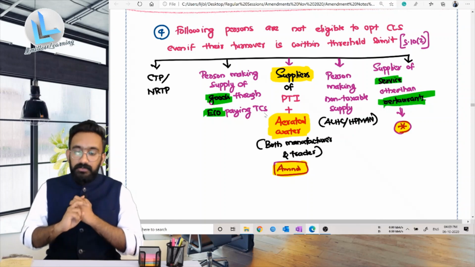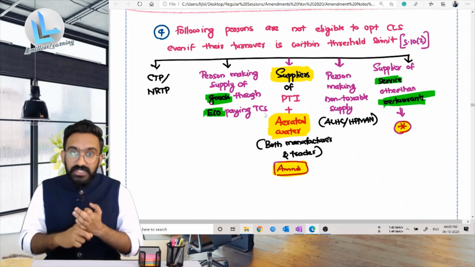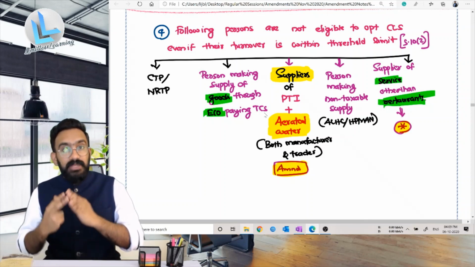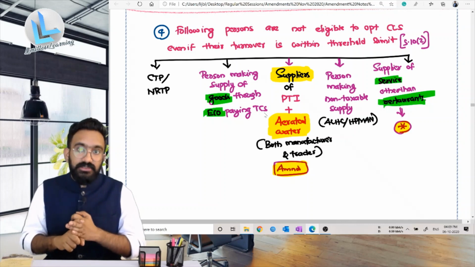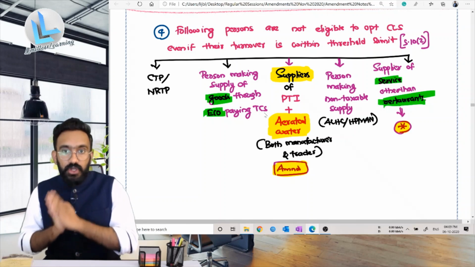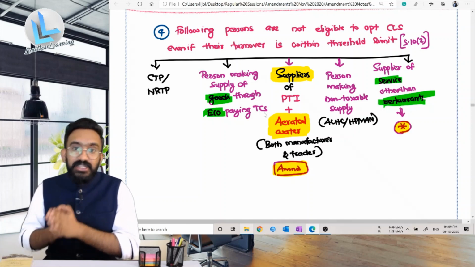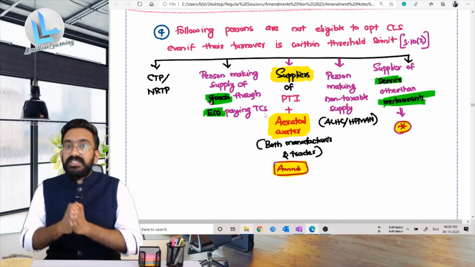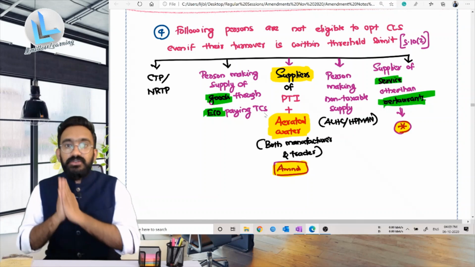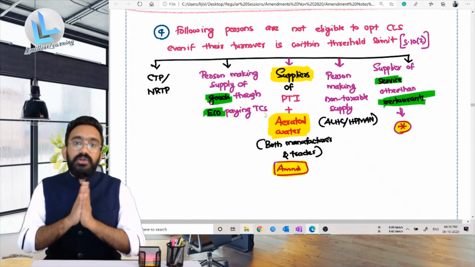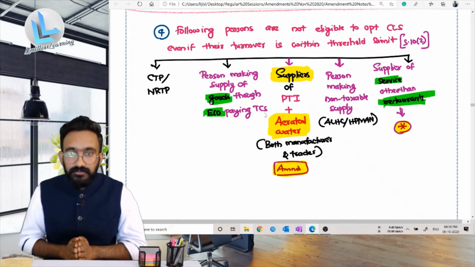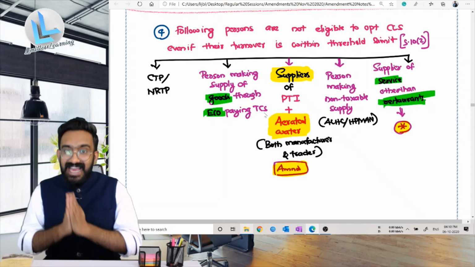PTI is the short form. So if you are a manufacturer of PTI, you are not eligible to opt for the composition levy scheme. Now they have replaced that word with suppliers, which means it can be a manufacturer or a trader. So for pan masala, tobacco, ice cream, even if you are a manufacturer or a trader, you're not eligible to opt for the composition levy scheme. Similarly, they have added an additional amendment: not only PTI, if you are a supplier of aerated water, soft drinks, then you are also not eligible to opt for the composition levy scheme, even if your turnover is within the limit. I hope you're understanding this. So this is an important area.